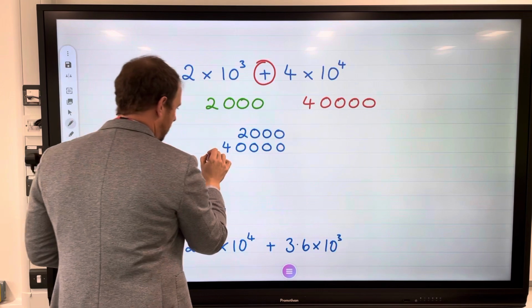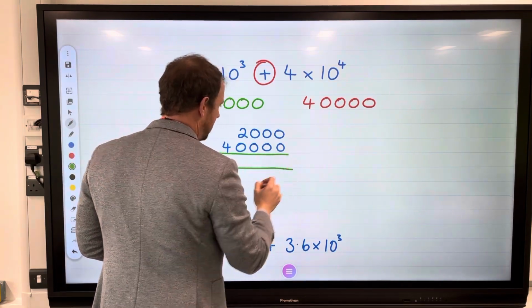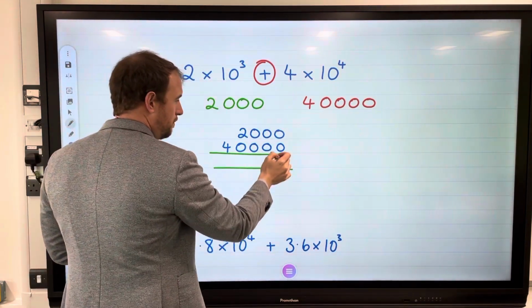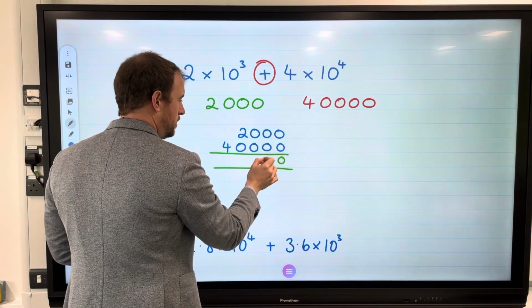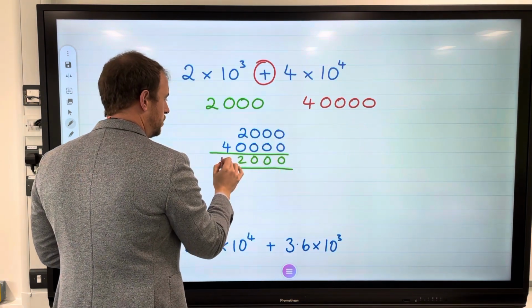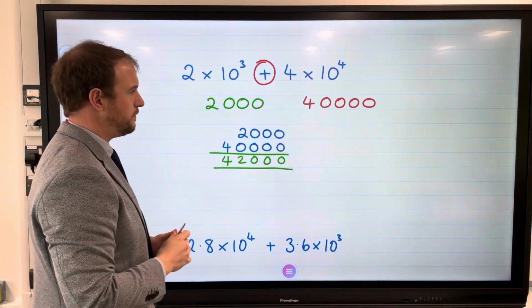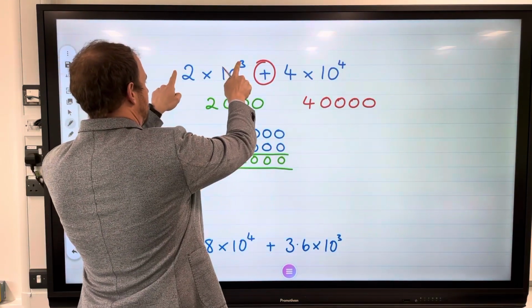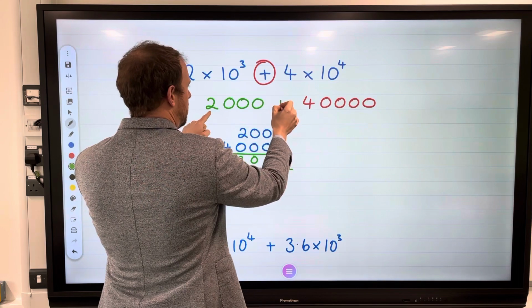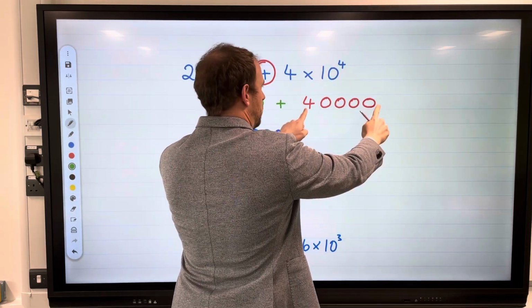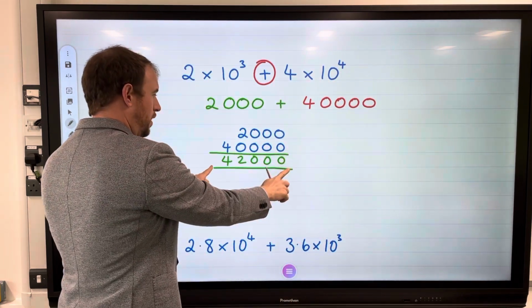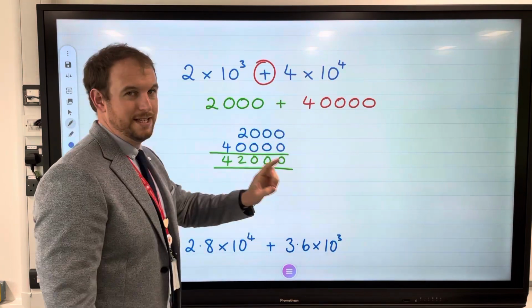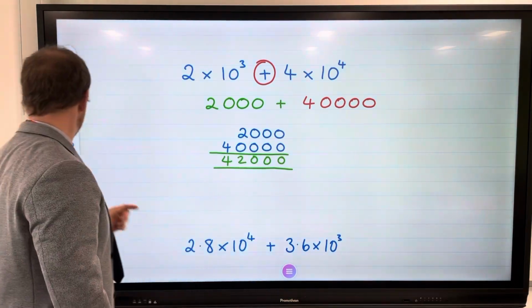So I'm now going to add these together. Go column method, 0 add 0, 0, 0, 0, 2, 4. So now we've added these together. We had standard form converted to an ordinary number, column method. We need to give our answer as standard form.